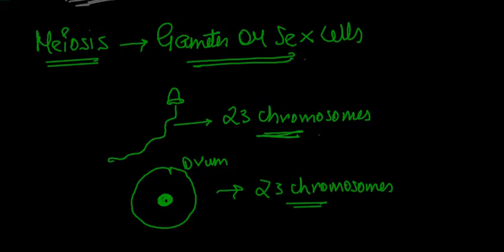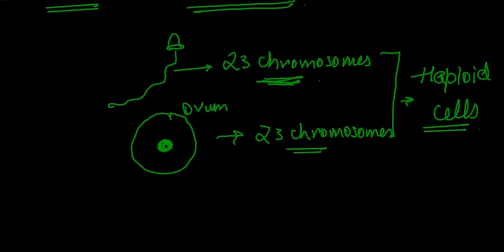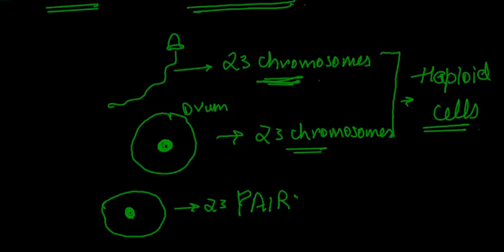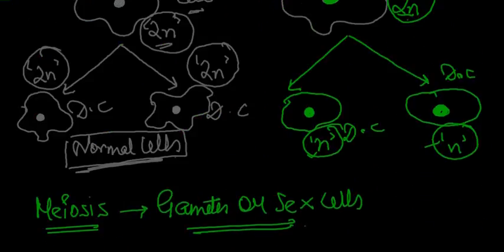All the cells which have 23 chromosomes in their nucleus only are called haploid cells. And those which have the proper number of chromosomes, like a general cell, which has 23 pairs of chromosomes, are called diploid cells. So from this, you can generate one understanding.